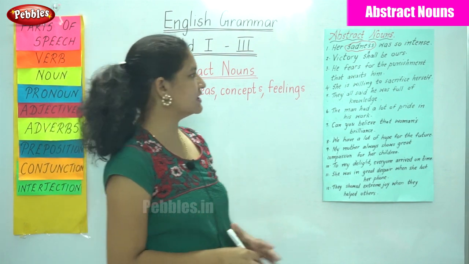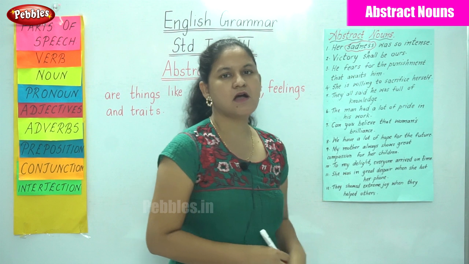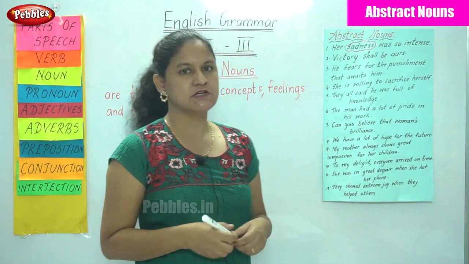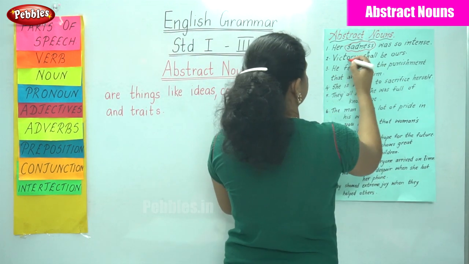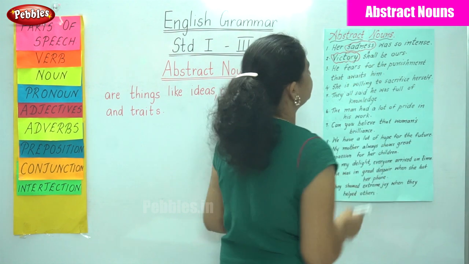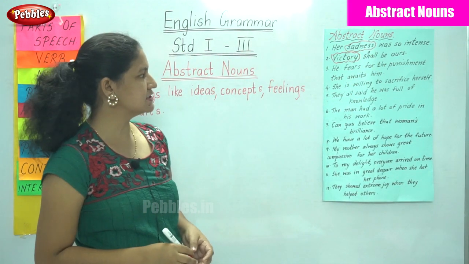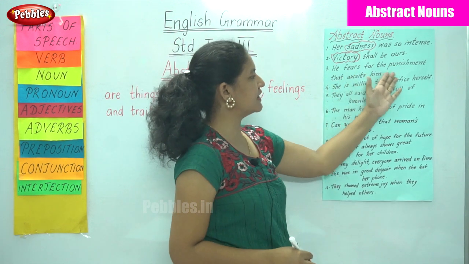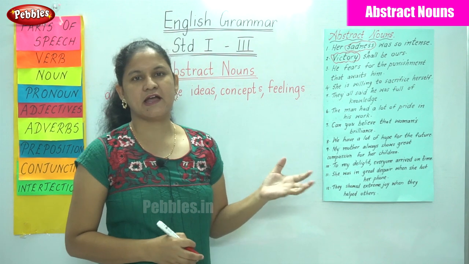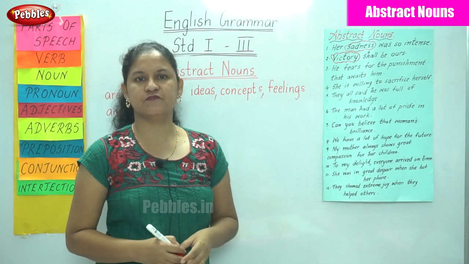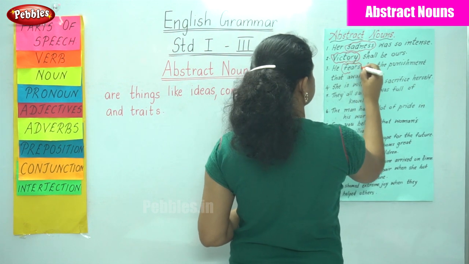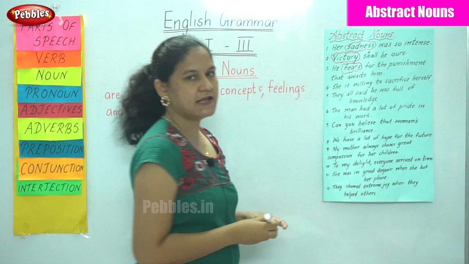The next sentence is: victory shall be ours. Victory again is something that can be felt. So victory is the abstract noun in the sentence. Victory shall be ours. The next sentence: he fears for the punishment that awaits him. We have a kind of feeling called fear. So I circle the word fear. He fears for the punishment that awaits him.